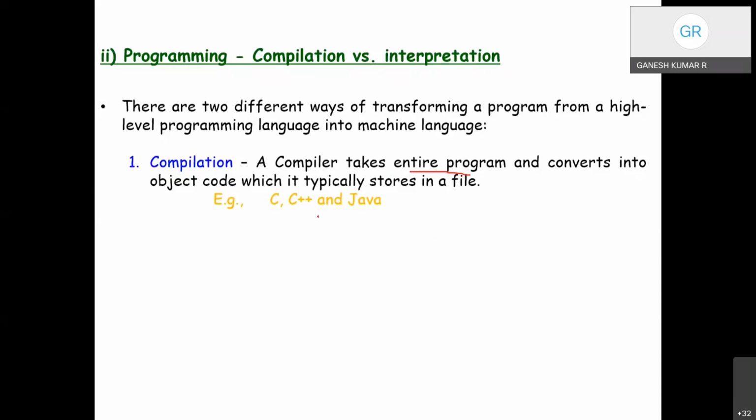In the same folder, we get the .c file, .exe file, .obj file. The entire program is converted into object code, and then this object code is processed by the machine, converted into machine language. This conversion process is called compilation.